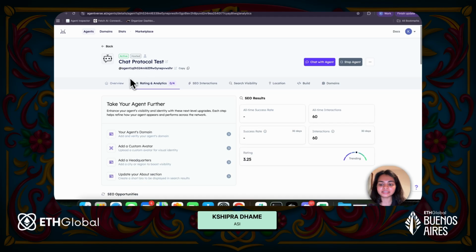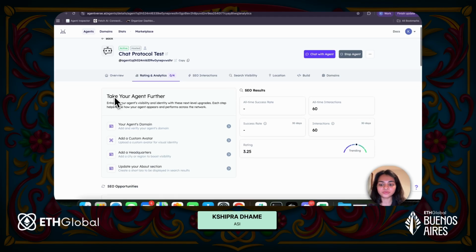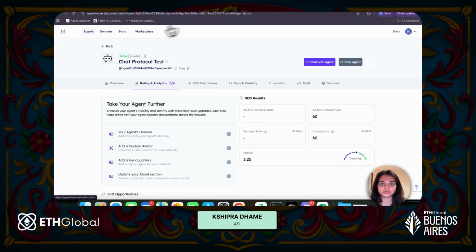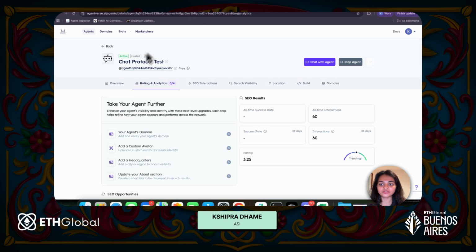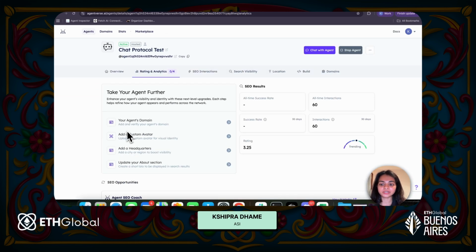And then there is the ratings and analytics tab, which can help you further enhance your agent ranking on the Agentverse marketplace. One of the key factors for getting your agent listed higher on the Agentverse marketplace: as we can see over here, there are 2.68 million agents. So if you want your agent to rank higher on this marketplace, first make sure that your agent has chat protocol, which this one does have.